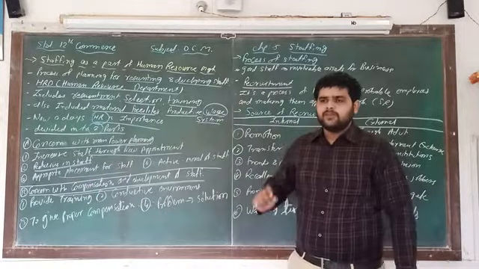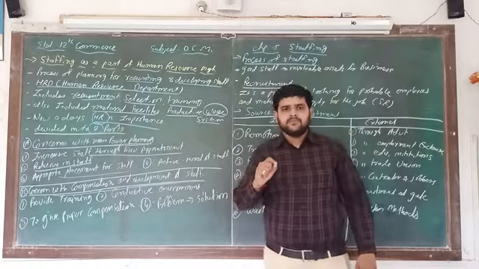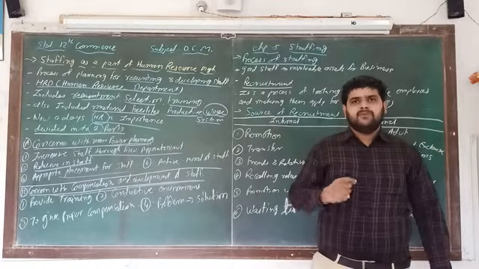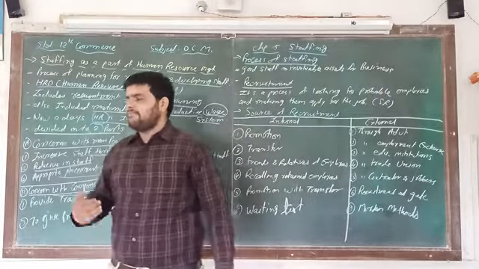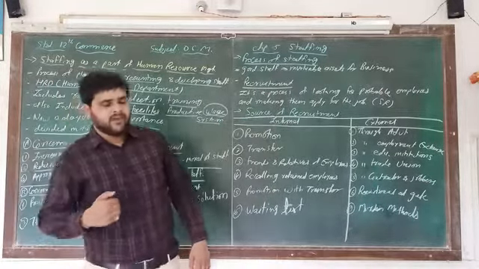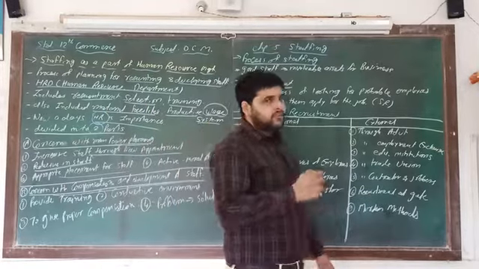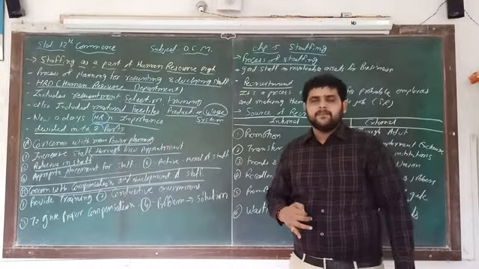Number three, appropriate placement for staff. It means that we have to select persons according to their work. For example, in our business organization, a man of marketing is required, a person who does marketing in a better way.